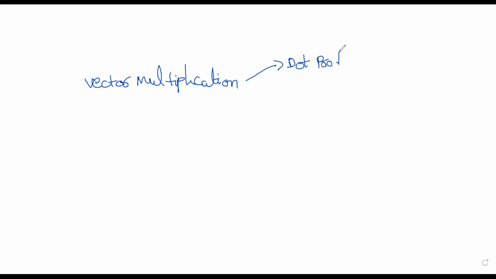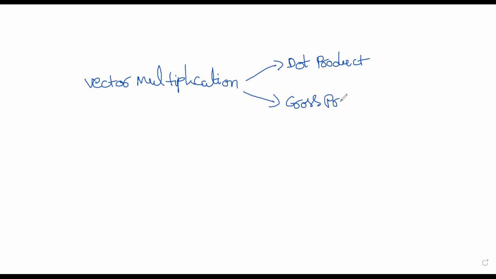And now vector multiplication is of two kinds. One is called dot product. Another one is called cross product.